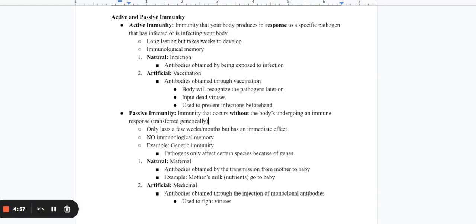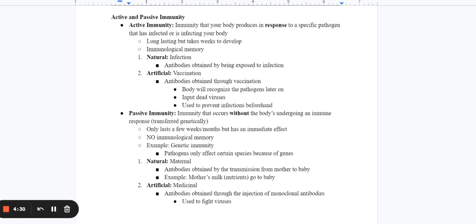Now, we will talk about the last part of section 31.2, which is active and passive immunity. So, what is active immunity? Active immunity is immunity that your body produces in response to a specific pathogen that has infected or is infecting your body.